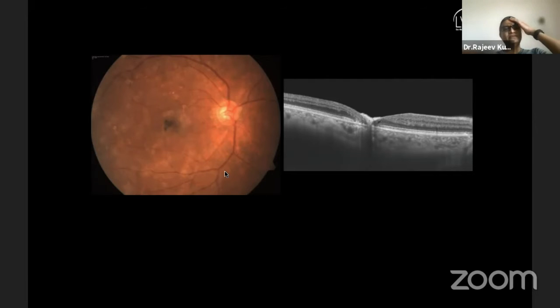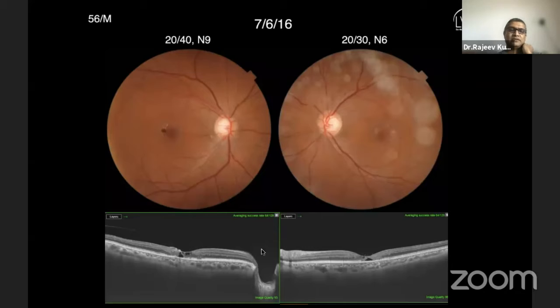If you look at this image, this is what we see most commonly, and this is the earliest stage. You see a pigmentation here, you see a graying here, and under OCT you see the hyperreflectivity and a loss of retinal tissue here. Though the retina might appear like there is an edema, you see a thinning of the retina here.